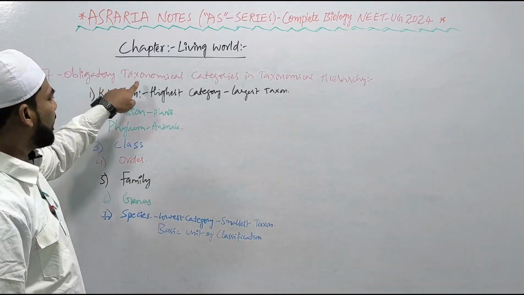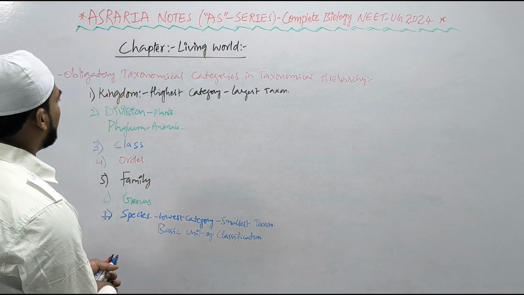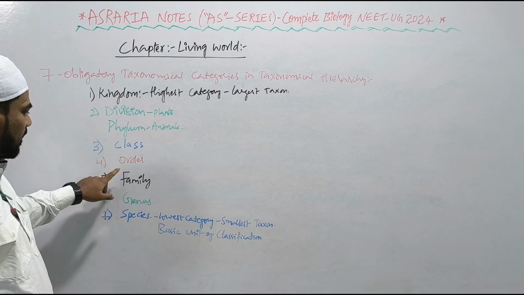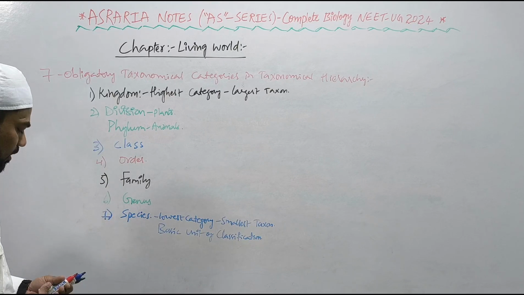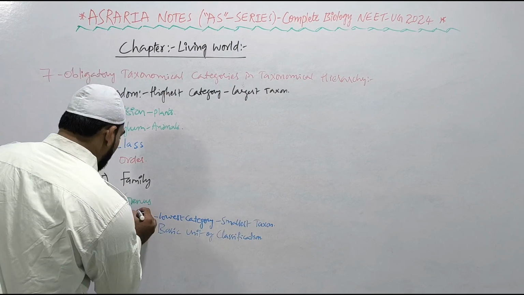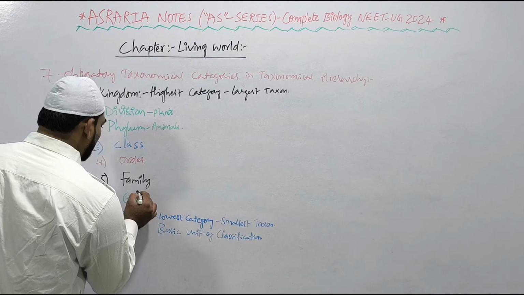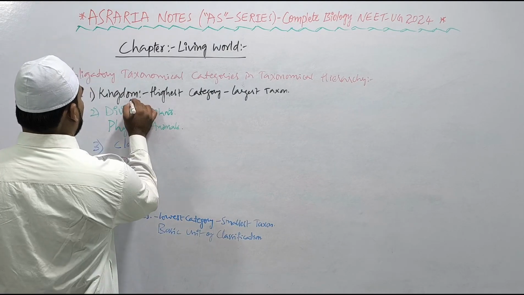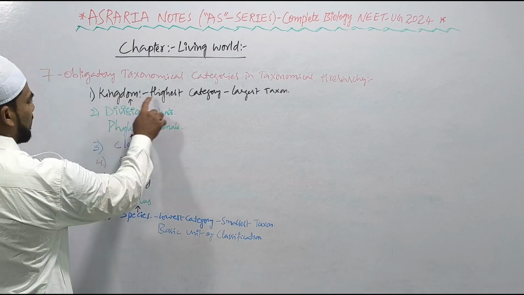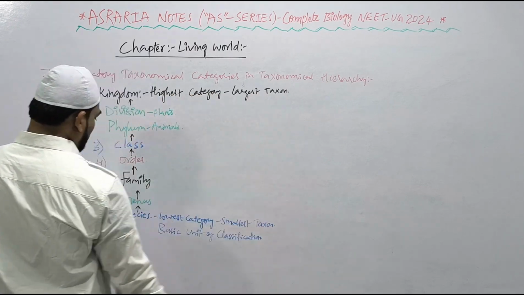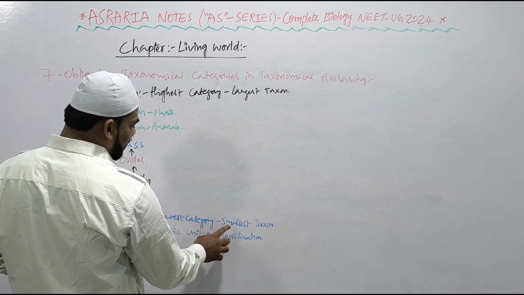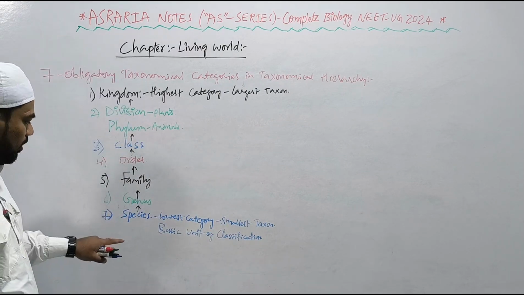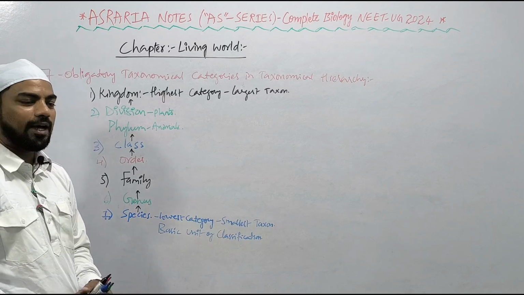Yes, there are 7 obligatory taxonomical categories in the taxonomical hierarchy. What are those? Kingdom, division for plants, phylum for animals, class, order, family, genus, and species in the descending order, right? If we go in ascending order, species to genus, genus to family, family to order, order to class, class to division for plants or phylum for animals, and then kingdom. So kingdom is the highest category and largest taxon, but whereas species is the lowest category, smallest taxon, and species is the basic unit of classification. According to Linnaeus, species is the basic unit of classification, right?